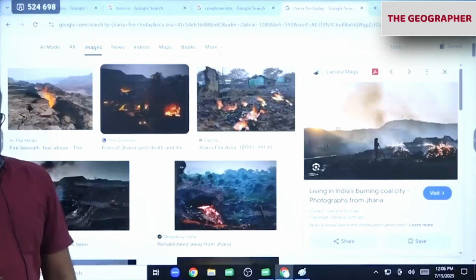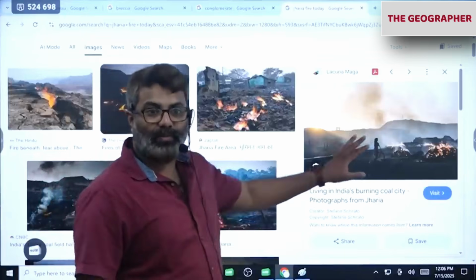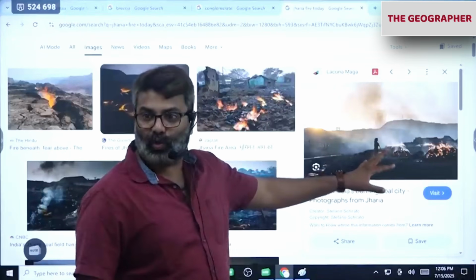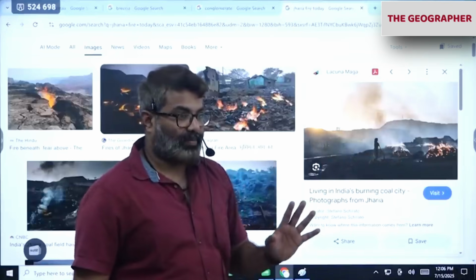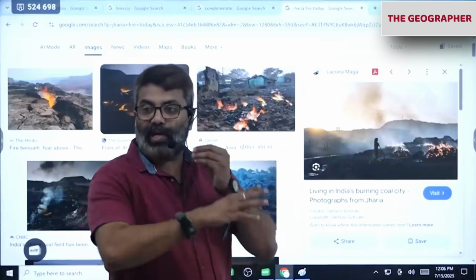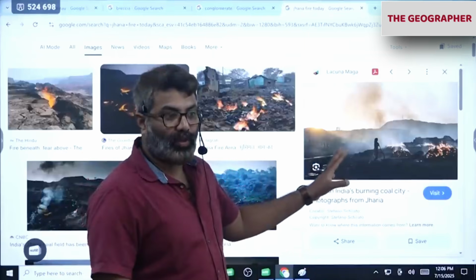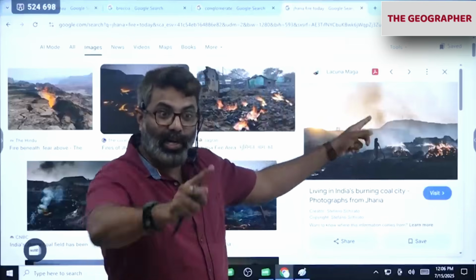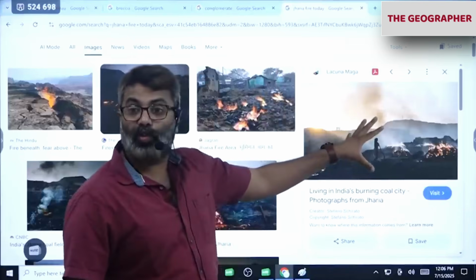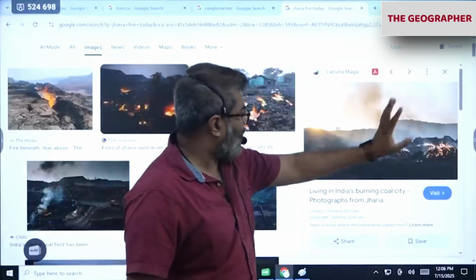Somewhere around 1910, while mining the coal, it caught fire. The Jharia coal field caught fire. It's the largest coal field of India. If a coal fire starts, no matter how many years it rains, no matter what you do, you will not be able to douse it. Since 1910, now 96 or 97 years, it's still burning. It's the burning coal field of India. It looks like this. Various spots of fire you can see.